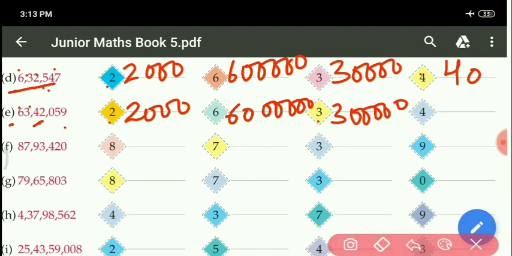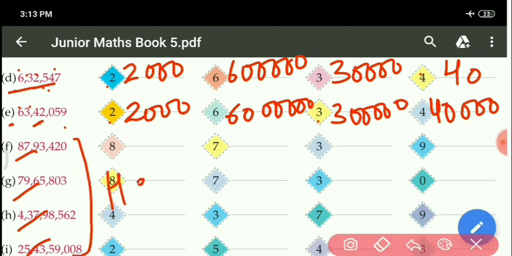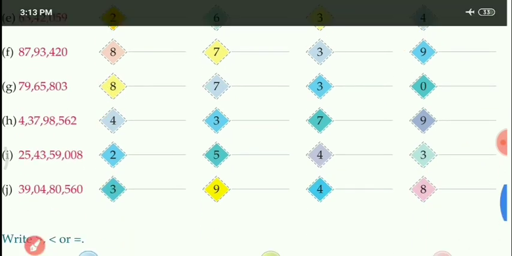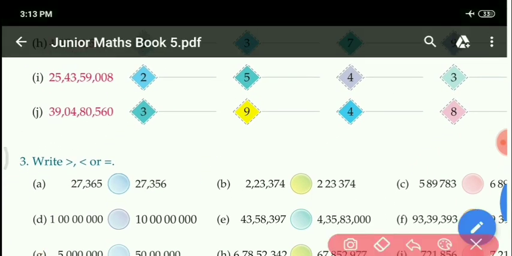Then 4, it is given at the 10,000 place. So 4 into 10,000 will be 40,000. Okay. Got it? Similarly, you can do the other remaining parts also. Okay. So F, G, H and I, these parts will be your homework. Got it? And the J part also.